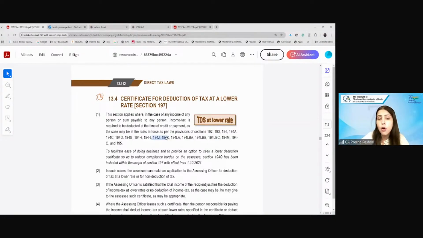That will block my funds. So if the AO is satisfied, he will give the lower deduction or no deduction certificate. He can give a nil deduction certificate also if there is no income, or he can give a lower deduction certificate to the payer, and based on that certificate, the payer will deduct the TDS at a lower rate. Clear?